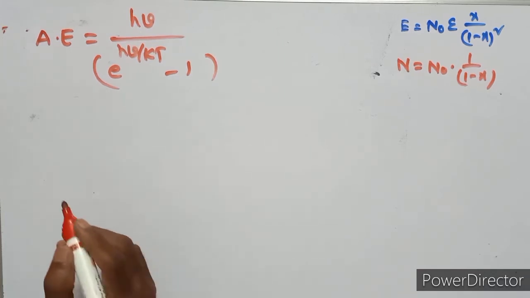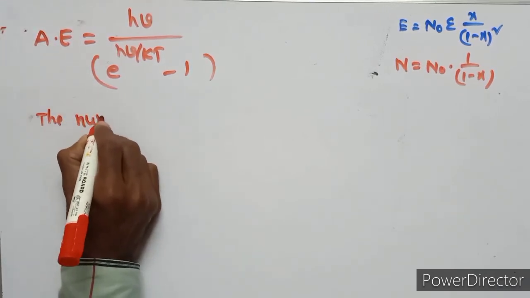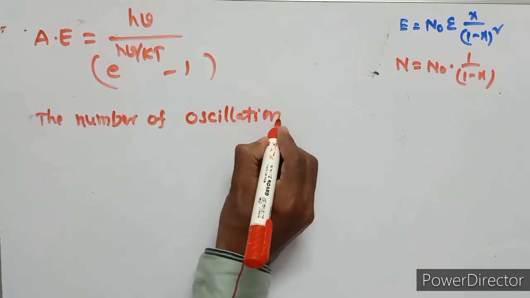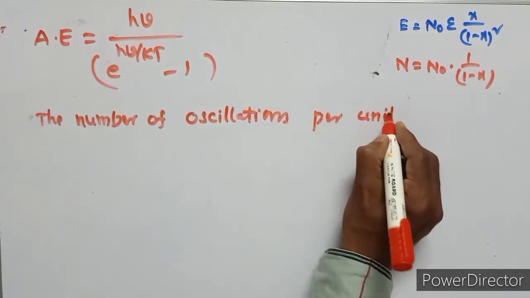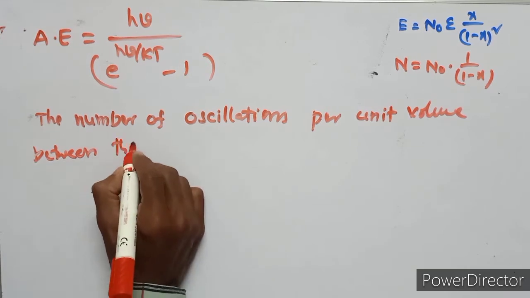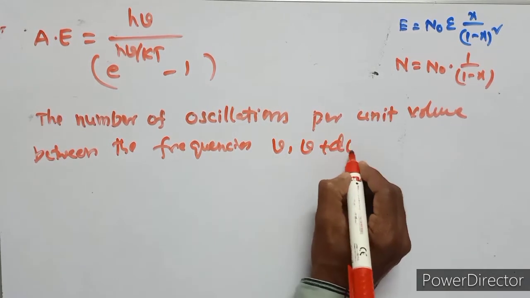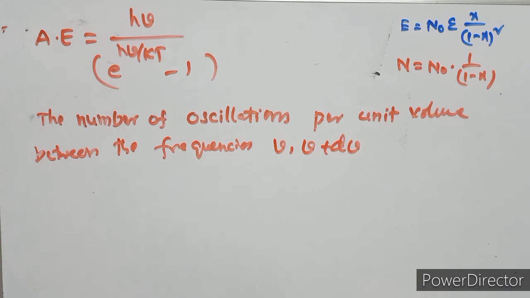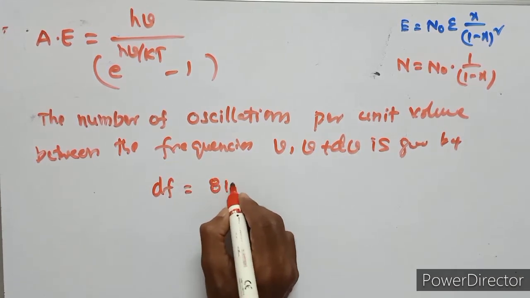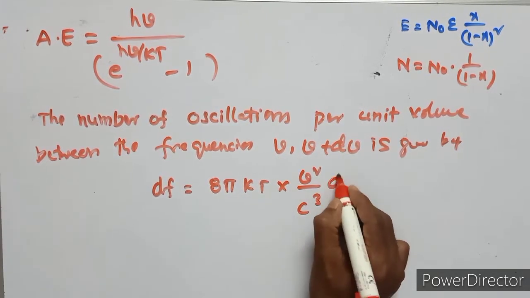But we know that the number of oscillations per unit volume between the frequencies nu and nu plus d nu is given by df equals 8 pi kt nu square upon c cube d nu.